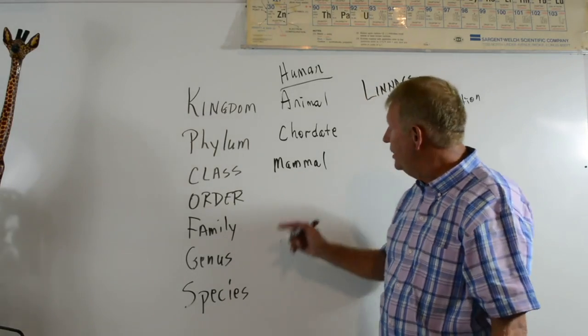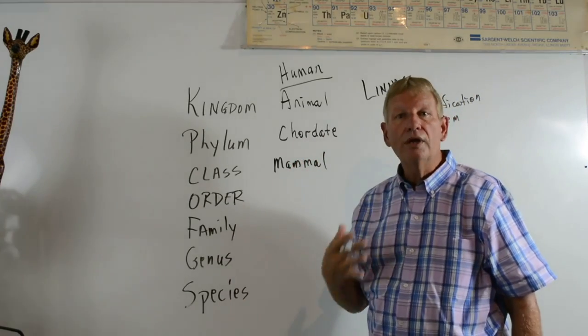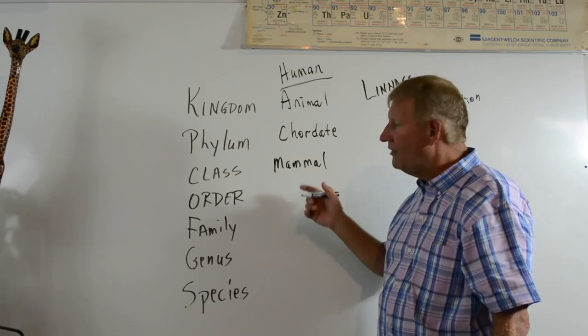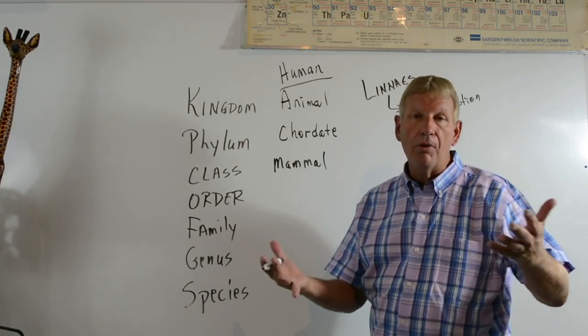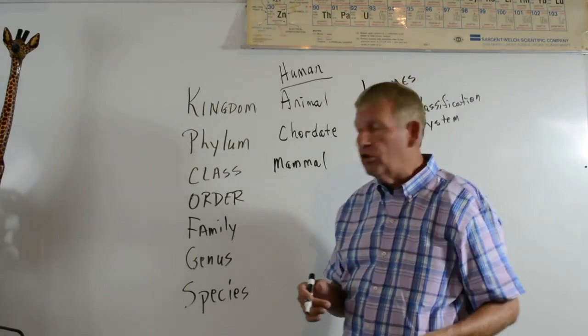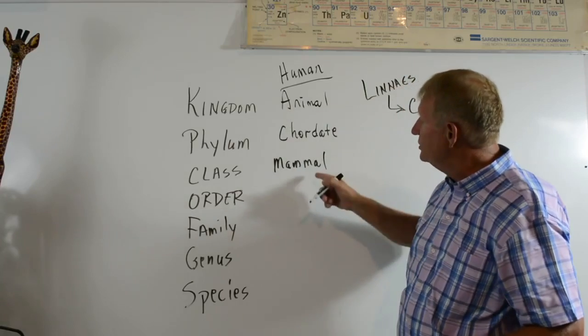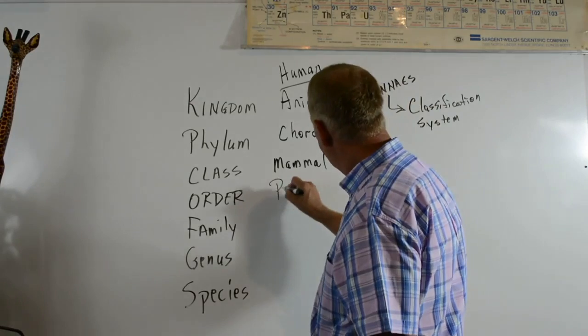Okay. So right away, as a mammal, we know that we have hair, we give live birth, and we also know that we have a constant body temperature. We have equilibrium of body temperature. Our body temperature is around 98.6. It fluctuates a little bit. We'll talk about that a little bit later too. But the class for humans is mammal. Okay. The order is primates. Okay. Primates.